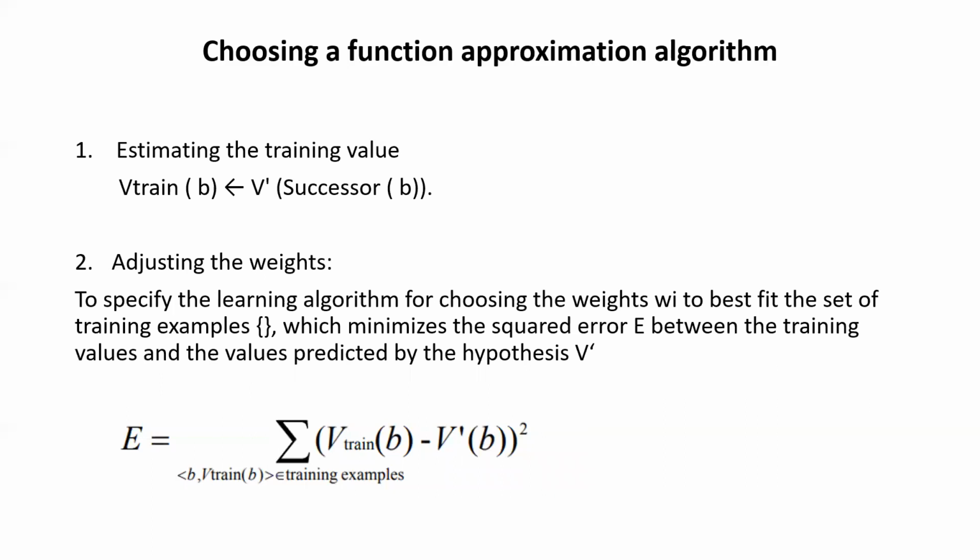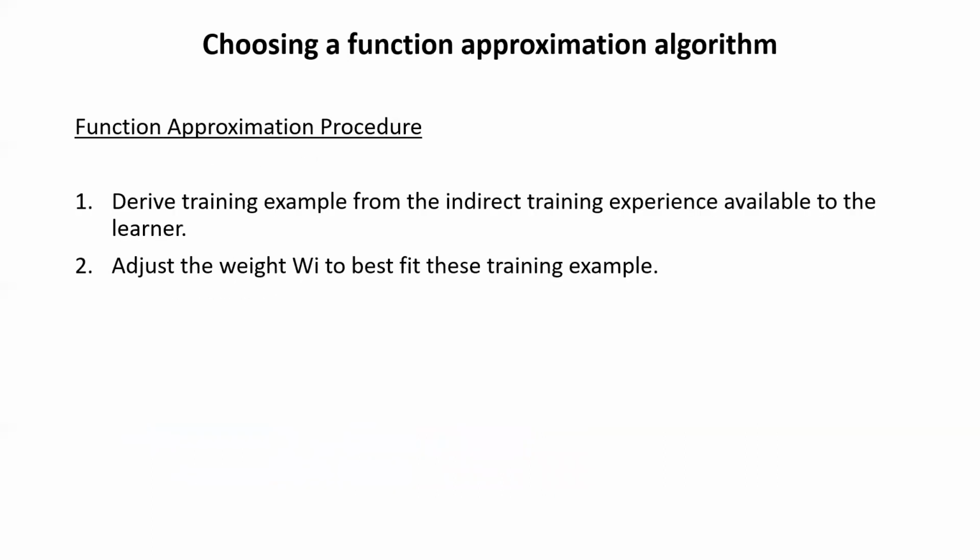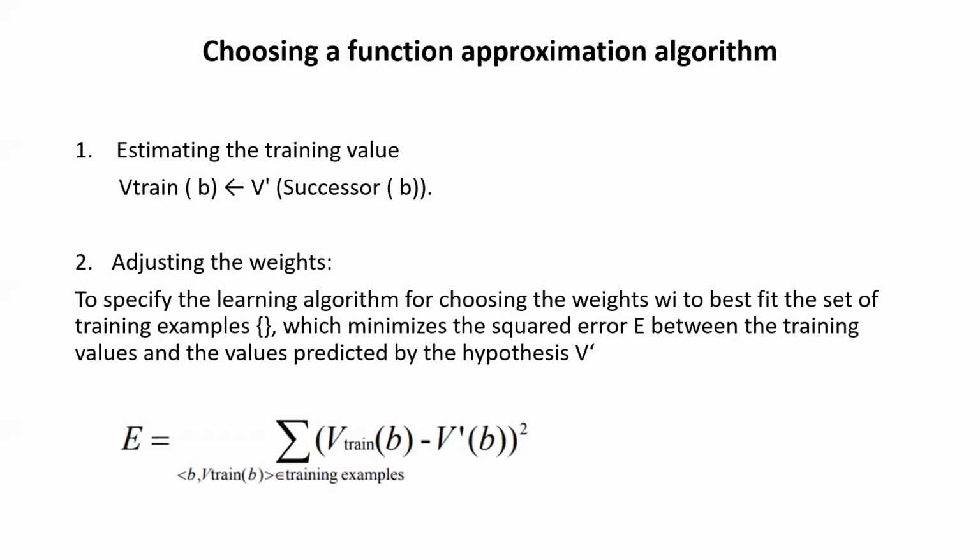In this function approximation algorithm, first is choosing the training value that we have discussed, and second is adjusting the weights. So we'll discuss both points. First is estimating the training value.